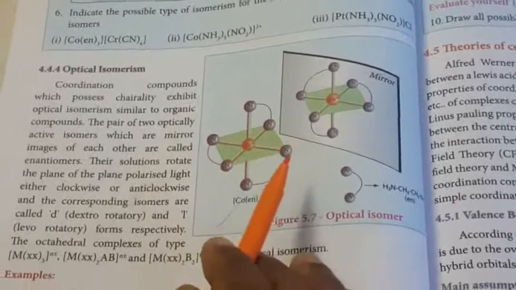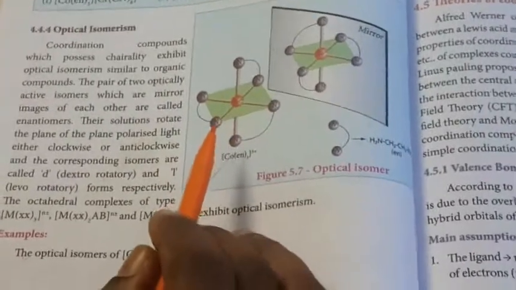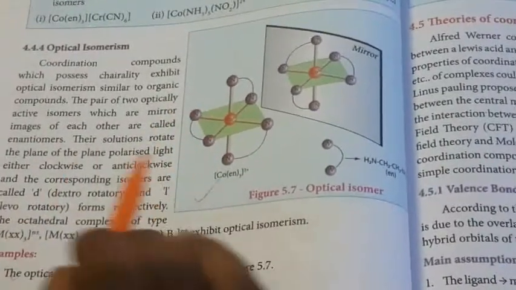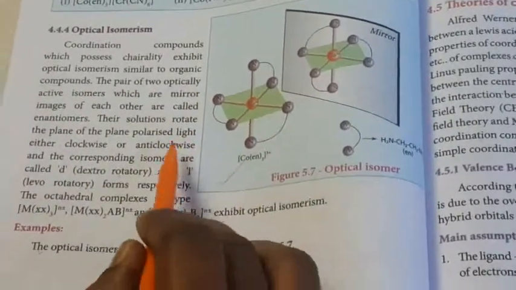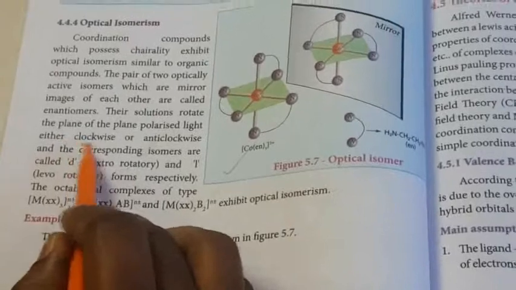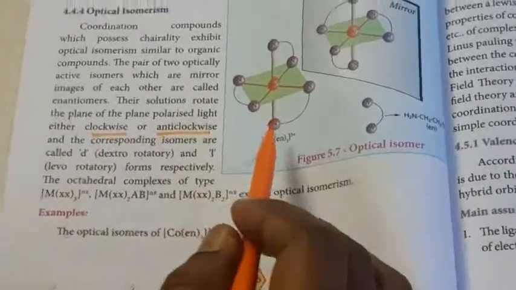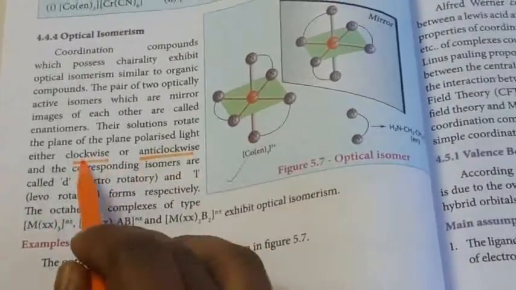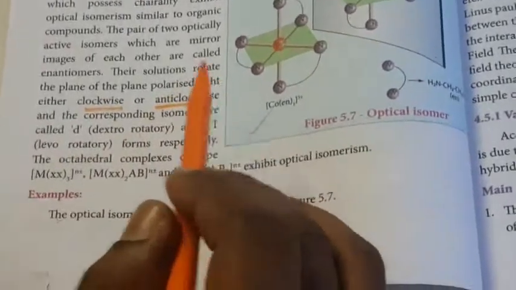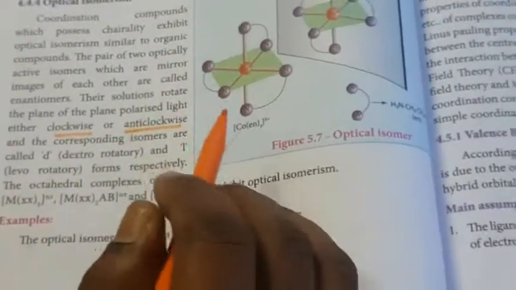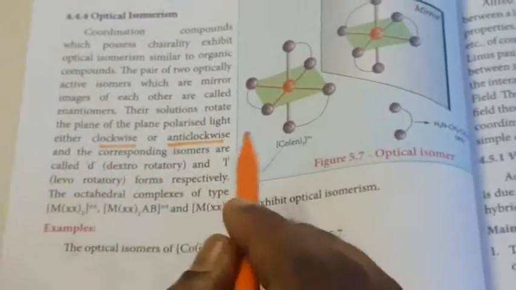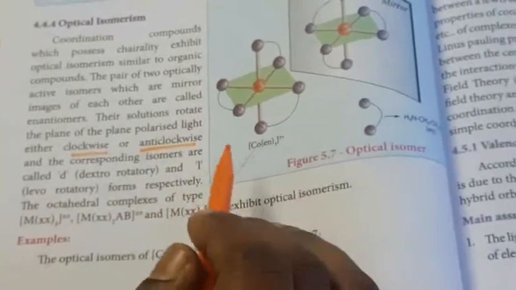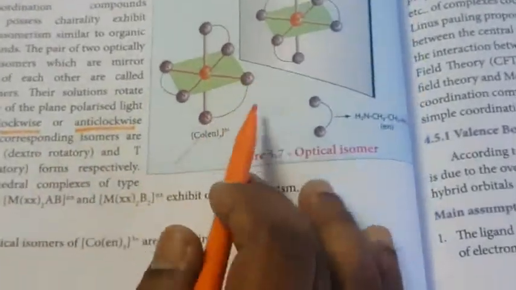Levorotatory and dextrorotatory. What is levorotatory? When plane polarized light rotates in the left direction, that is called levorotatory. Plane polarized light rotating either clockwise or anti-clockwise is called optical isomerism. When the plane polarized light rotates towards the right side, that is called dextrorotatory. Left side means levo, right side means dextrorotatory. So that is the same thing here.